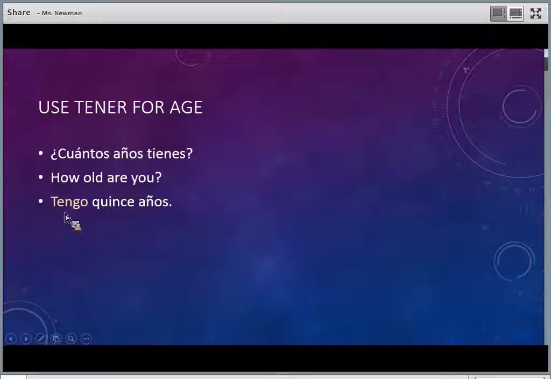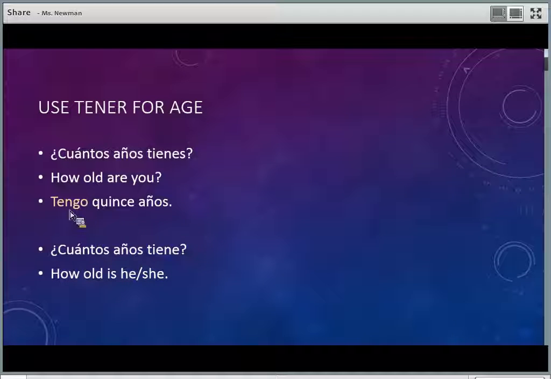A lot of students are really good with remembering to use tengo for I have, but where they forget to do it is when you're talking about somebody else. So ¿cuántos años tiene? Like, let's say, how many years does he have? Or how old is he or she? So you need to make sure you use it in the response.